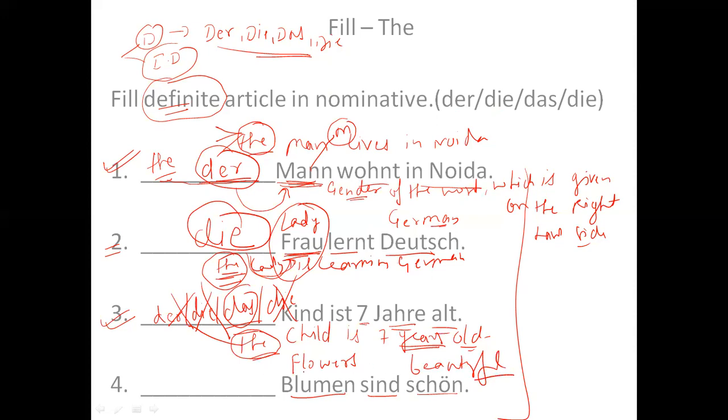So the flowers are beautiful. I want to say the flowers are beautiful. So what is written on the right hand side? On the right hand side, what is written? Blumen. Blumen is flowers, plural. So if I am using plural, then I will write D as an answer. Right? So this was about definite article.